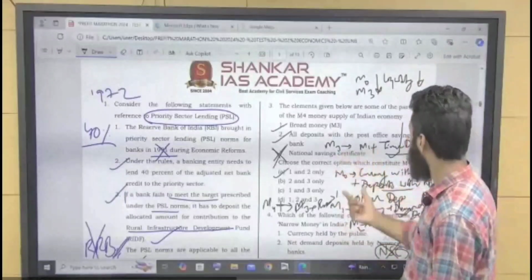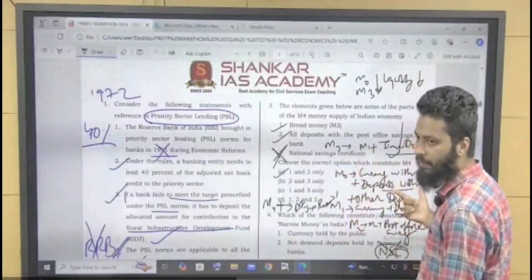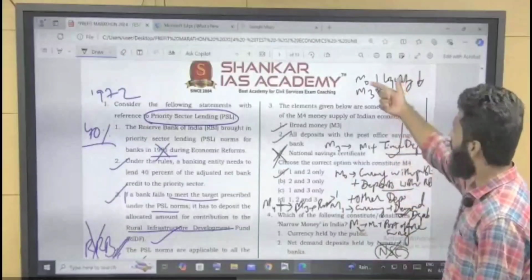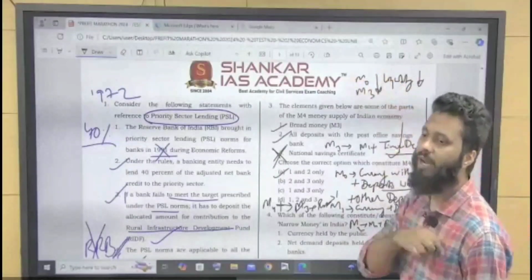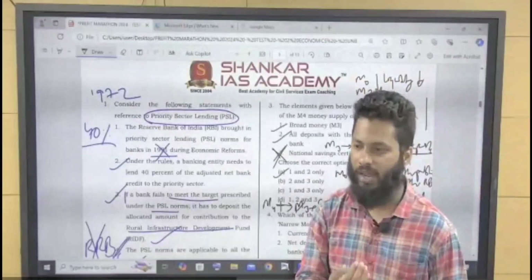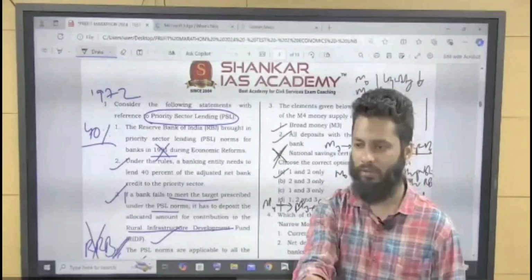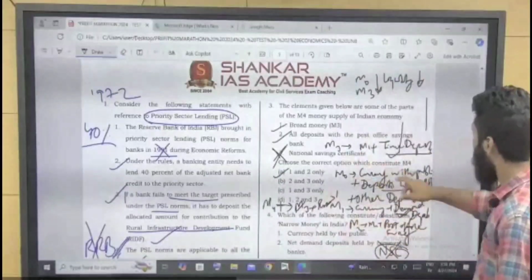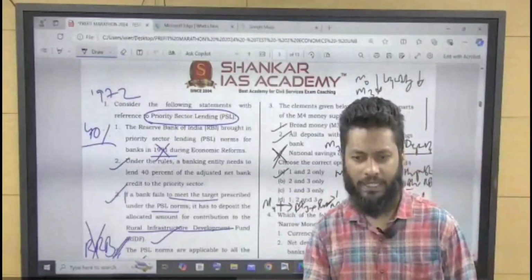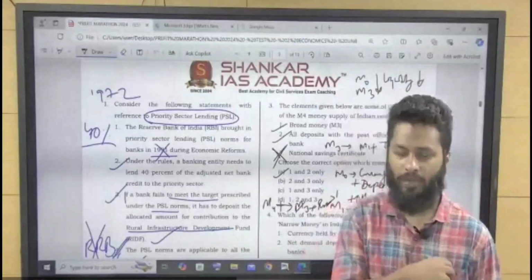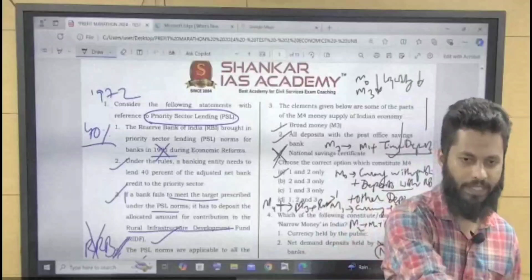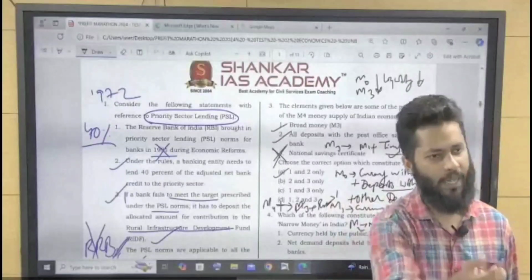See, what is M0? Currency with the public, right? Currency available with the public or currency in public domain. So liquidity is high. I have 100 rupees cash with me. That is, liquidity is highest. I have money. I can do anything I want with that 100 rupees. But if it is demand deposit, then liquidity has slightly decreased. I don't have 100 rupees cash with me. I have to go to ATM or my bank branch and I can withdraw 100 rupees.